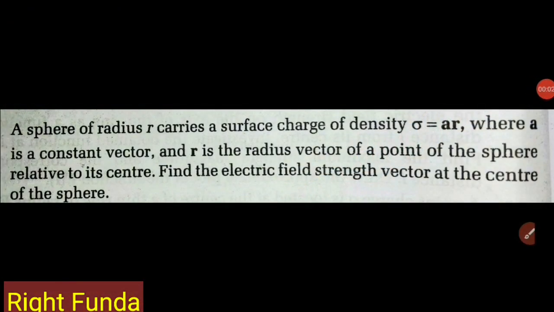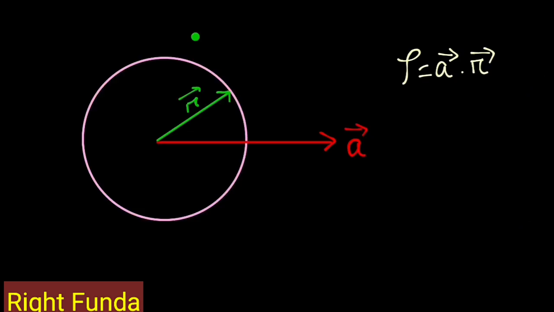Here is a beautiful question. It says, a sphere of radius small r carries a surface charge density sigma equal to a vector dot r vector, where a vector is a constant vector and small r vector is the radius vector of a point of the sphere relative to its center. The question is asking, find the electric field strength vector at the center of the sphere.